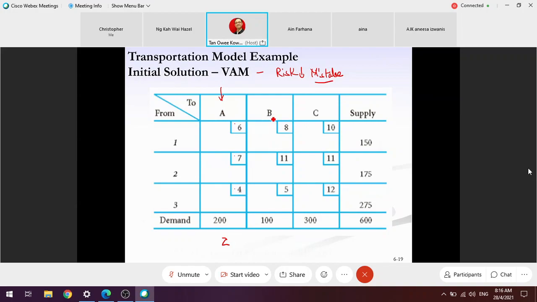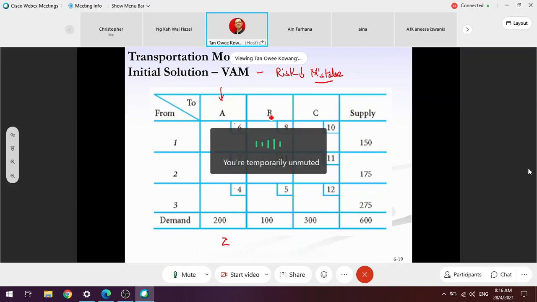How about B? I use a different method to explain. B, which one is the lowest? 8, 11, 5. 5 is the lowest, so the second lowest is 8. So 8 minus 5. How about here? Lowest is 10, 11, so 1.